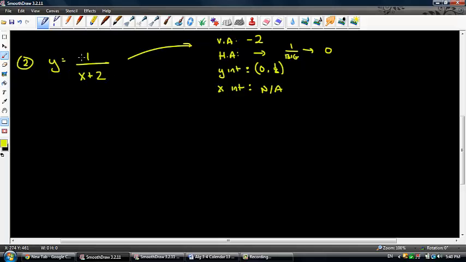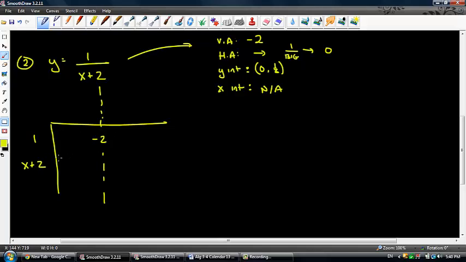There is no place where this function equals 0, but there is a place where it's undefined, and that is negative 2. So negative 2 becomes my critical number. I'm going to partition it down, and I'm going to put both of my functions in there, so 1 and then x plus 2, and I'm going to evaluate where it's negative or positive.